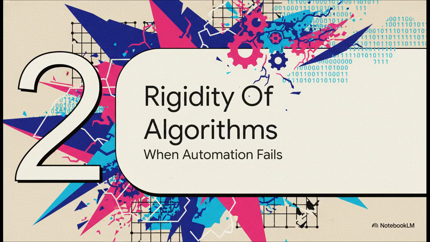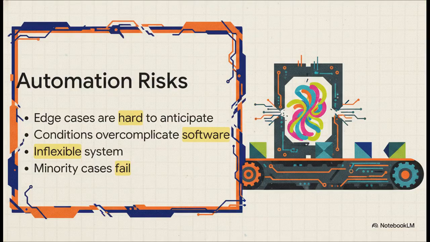But what happens when reality doesn't neatly fit into lines of code? That brings us to part 2, the rigidity of algorithms, or when automation fails. Because here's the thing, total automation can actually lead to incredibly harsh, unforgiving results. Why? Because dry code really struggles with complex exceptions and human nuances.